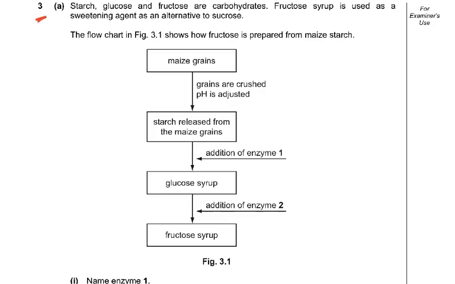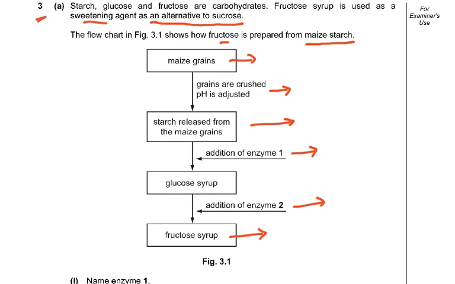Question 3. Starch, glucose, and fructose are carbohydrates. Fructose syrup is used as a sweetening agent as an alternative to sucrose. The flowchart shows how fructose is prepared from maize starch. So the maize grains are crushed and the pH is adjusted, and the starch is released from the maize grains, and you add enzyme 1, and then it forms glucose, and then you add enzyme 2, and it forms fructose. Please remember, glucose and fructose are isomers.